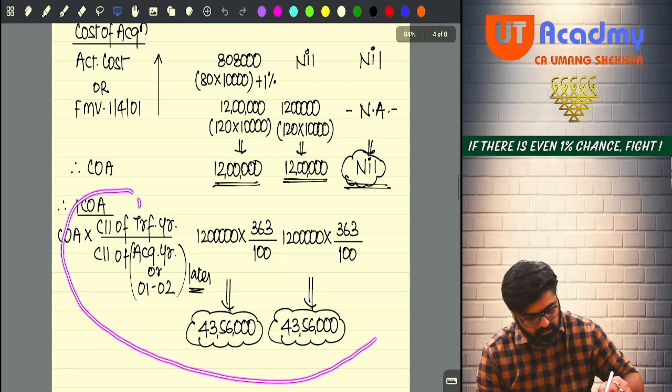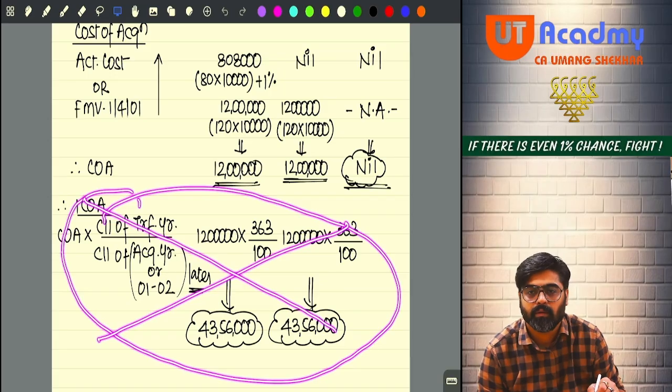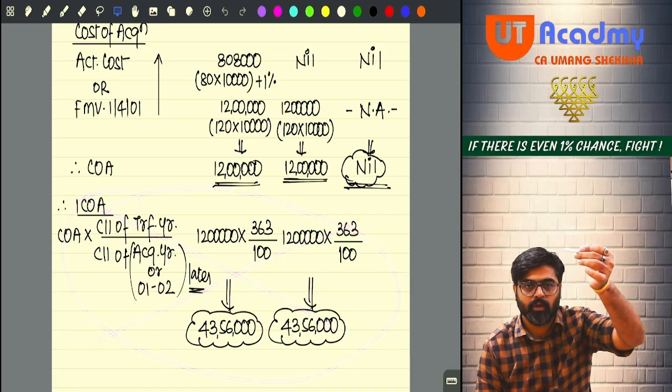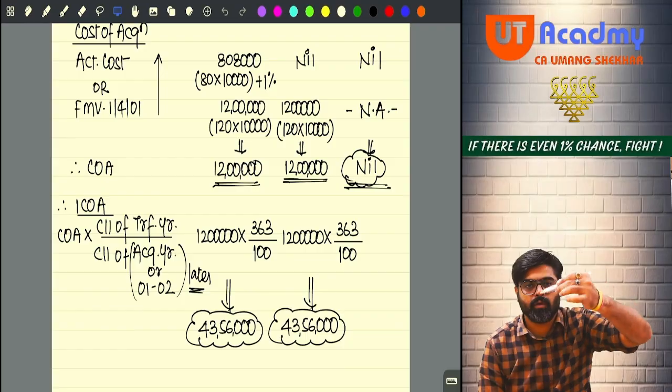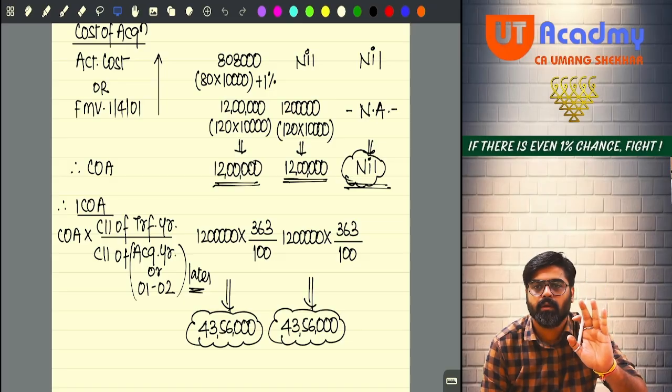And don't write this. No need to do any indexation. That's it, and that we have not done. So below that note, you are going to make this same-to-same working note. That is your homework for today. Will you be able to do it?